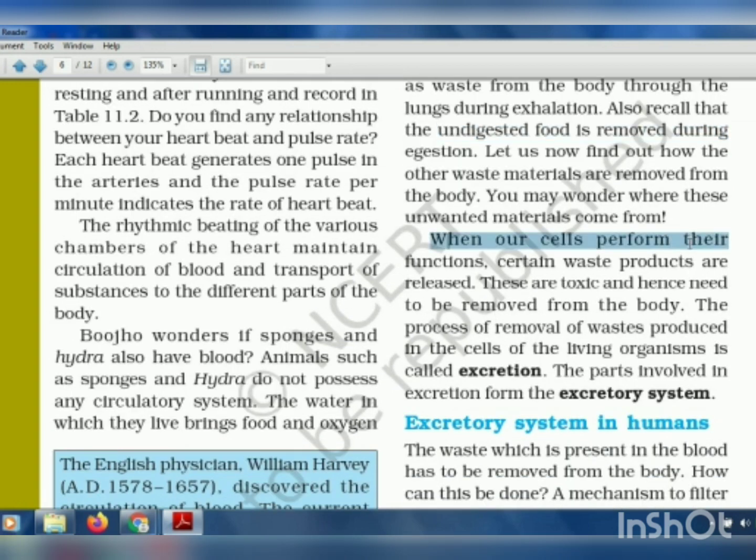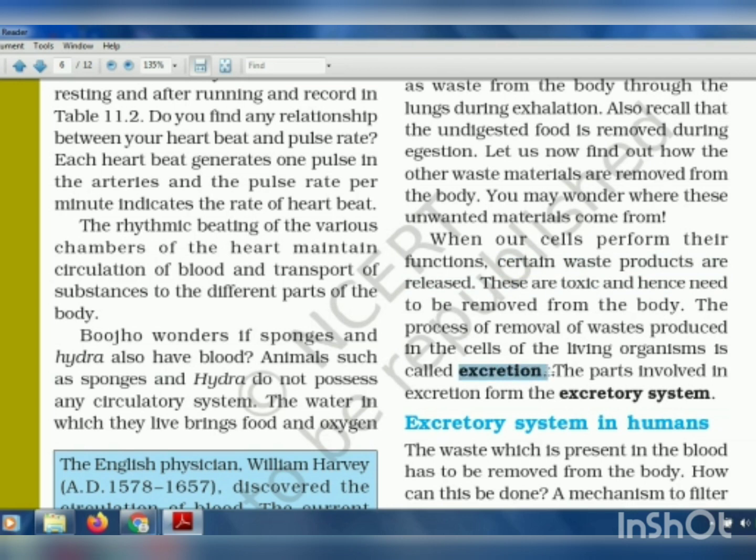Now when our cells perform their function, certain waste products are released. These are toxic, meaning they are poisonous, and hence need to be removed from the body. So the process of removal of waste produced in the cells of the living organism is called excretion. So what is excretion?